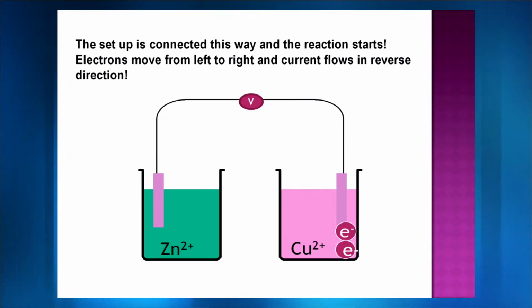Now electrons move from left to right, and current moves from right to left. This is something very, very important for you to know, because as a science student you must be studying physics, you must be studying electrostatics there, and in electrostatics your teacher must have told you the direction of current. Chemistry is opposite to the concept of physics.